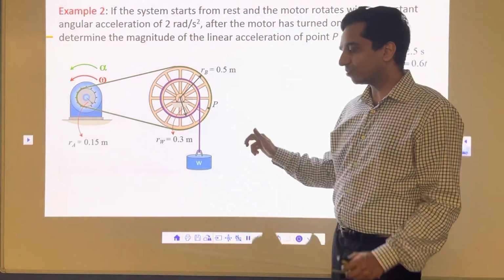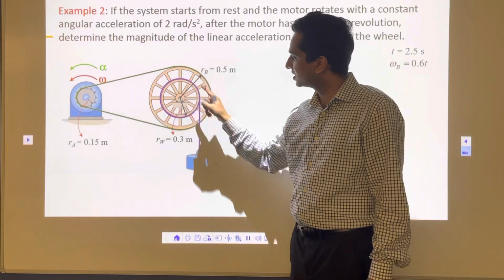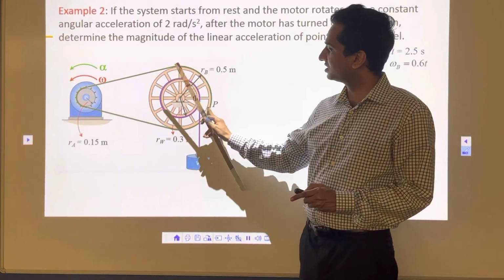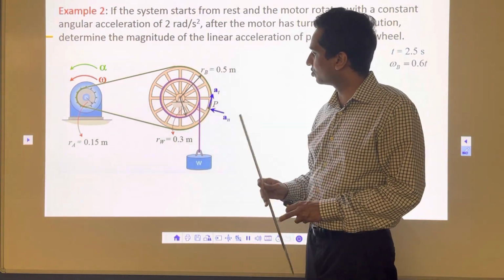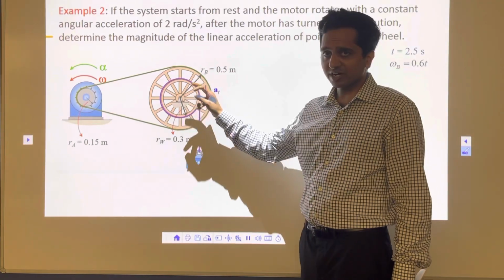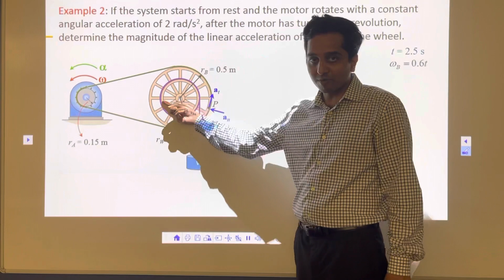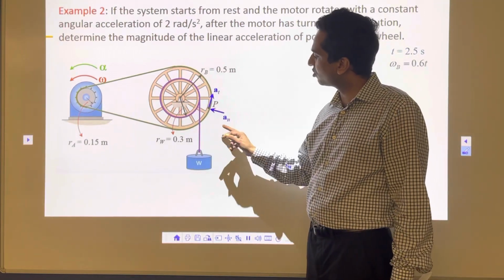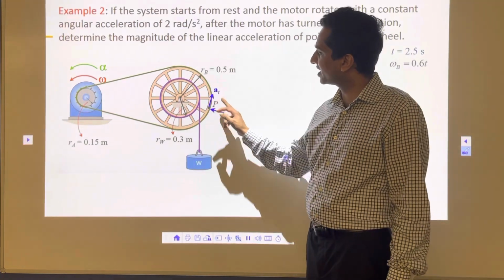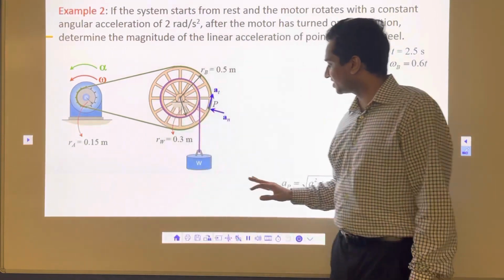Now what this problem says is that there is a particle P, or point P, here on this big wheel. Calculate the linear acceleration of that point P. What is the linear acceleration of that point P, we want to know. Now this point P is following a curvilinear path. As it is following a curvilinear path, this acceleration can be resolved into two components, a tangential component and a normal component. And if we can find out this normal and tangential component, we should be able to find out the magnitude of the acceleration of this point P. So we have all the data here, it's the same problem.